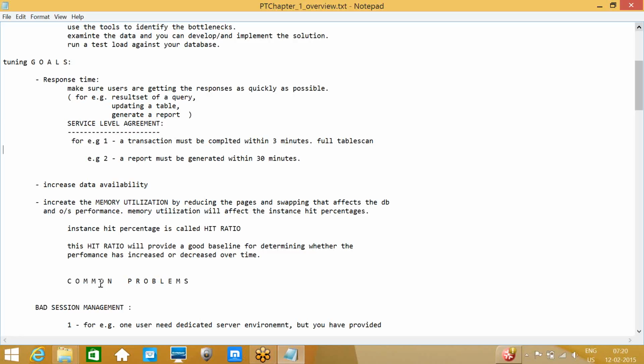Some people suggested that instead of increasing the SGA, we can write one job which flushes the shared pool daily around 10 or 11 o'clock. One person gave that suggestion, and that is also a good idea. Instead of wasting our RAM, we can flush the shared pool.